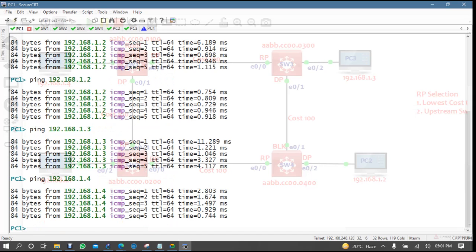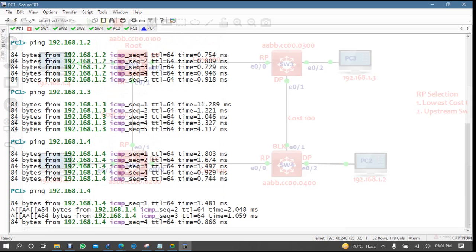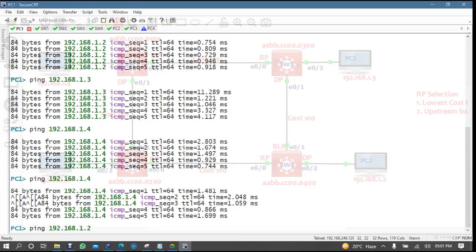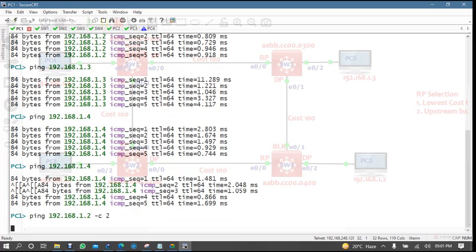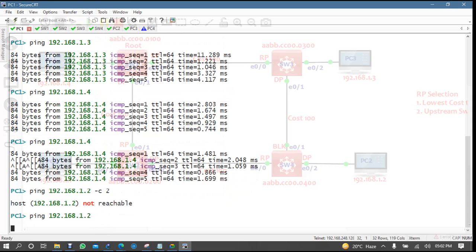Let me ping once again, so your MAC address table will be updated. Why is PC2 not reachable?